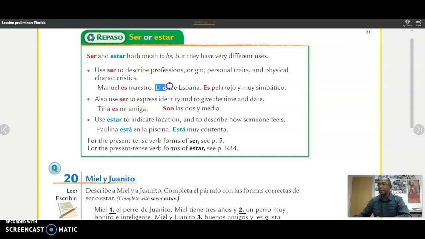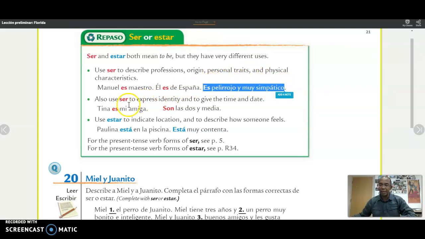Él es de España. He is from Spain. It's his origin. Therefore, you use the verb ser. Es goes with de. Es de España. Es pelirrojo y muy simpático. So right here are personal traits and also physical characteristics. Pelirrojo is a physical characteristic, and simpático is a trait, a personal trait.